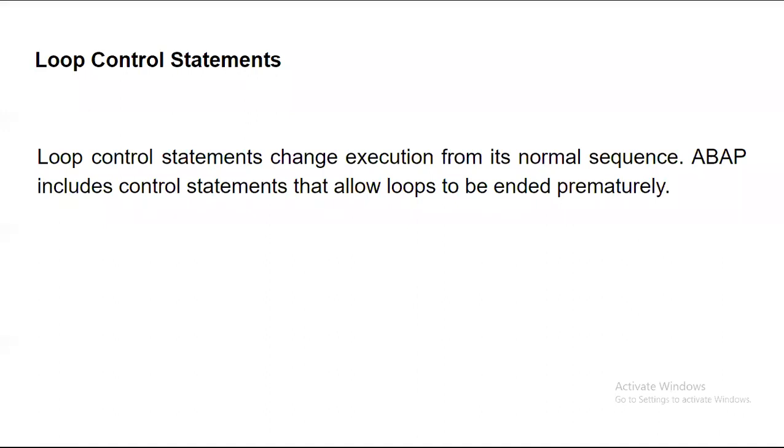When I'm going with while, I'm putting, suppose, a less than 5. So what is this while a less than 5? A less than 5 is a condition. Up to the point that condition is not becoming true or is not met, your loop gets executed. But some control statements are like that, where we are not going to write any condition, just a statement, just the name of that particular control is enough. So in ABAP, these kinds of control statements are known as loop control statements.